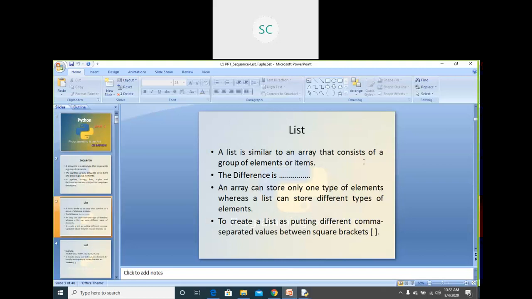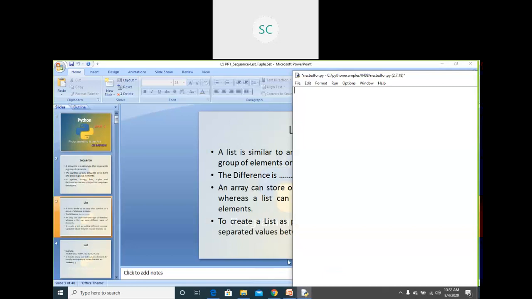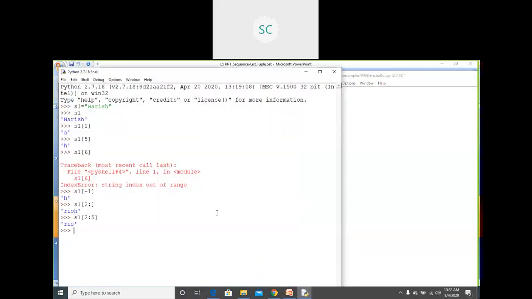Okay, for example, if I consider one list. This is the strings, right? If I consider one list L1, L1 equals to, you can declare one list here by using square brackets. But to represent any string we use either single quote or double quote, right? This you need to remember.